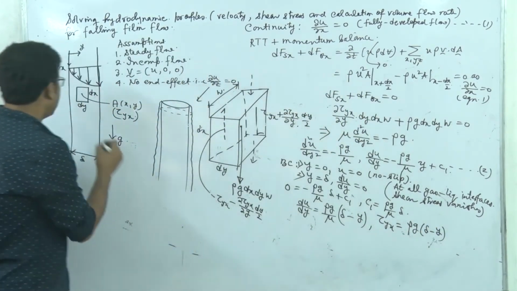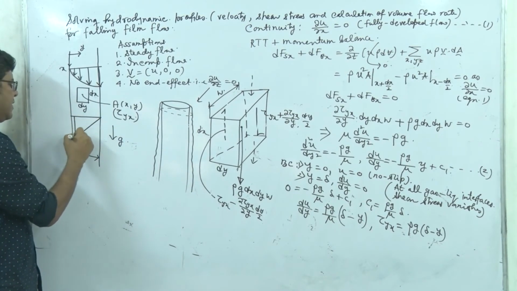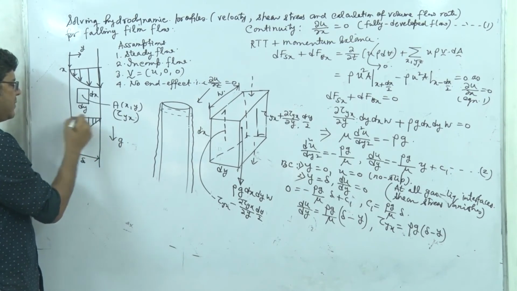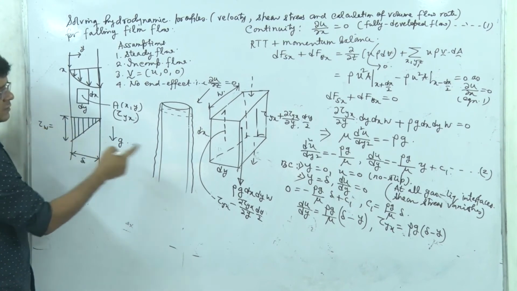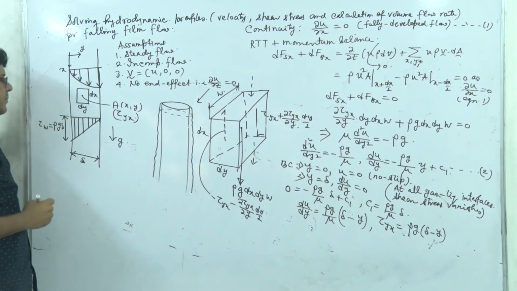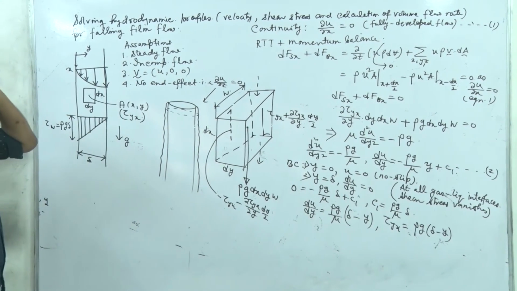Right. So tau yx will be maximum, so the shear stress profile will be like this. I am not right now calculating its value. Shear stress is maximum at the wall. And what is the wall shear stress? If we put y equal to 0, we get rho g delta. Right. So we have got this du dy.